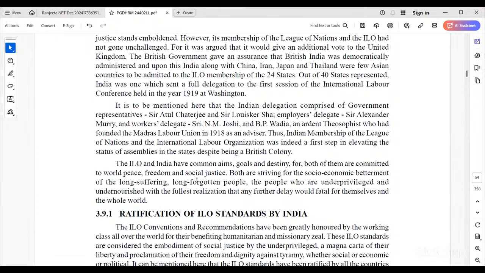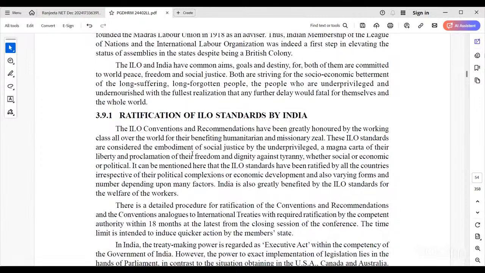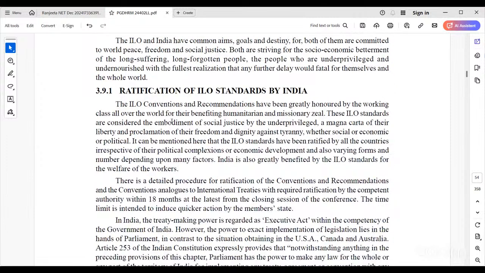Some ratification of ILO standards by India means India has adopted some of these ILO standards.